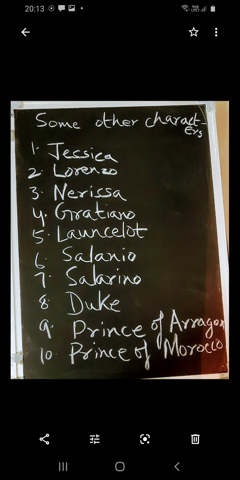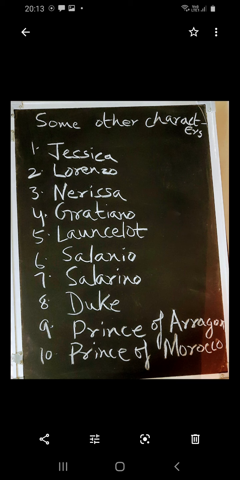And another important character is that of the Duke. The Duke of Venice, to whom Shylock goes in order to seek justice. What kind of justice does he want? He wants that his bond should be honored. Since Antonio has failed to pay back the loan, then that bond that Antonio has signed must be fulfilled, it must be honored.